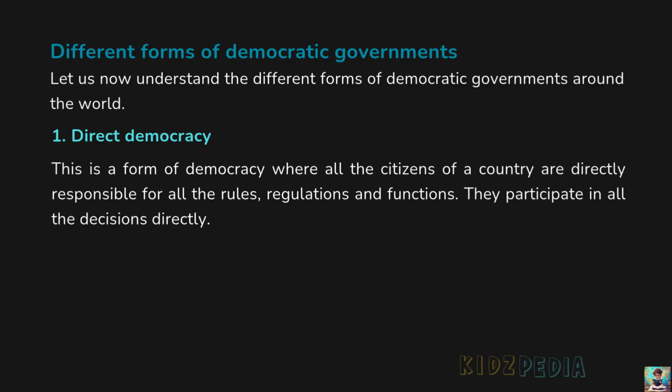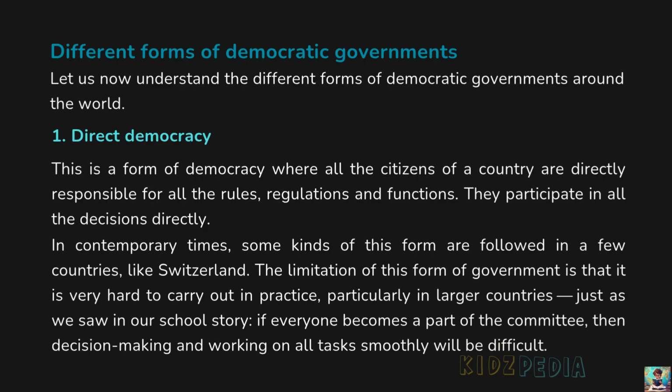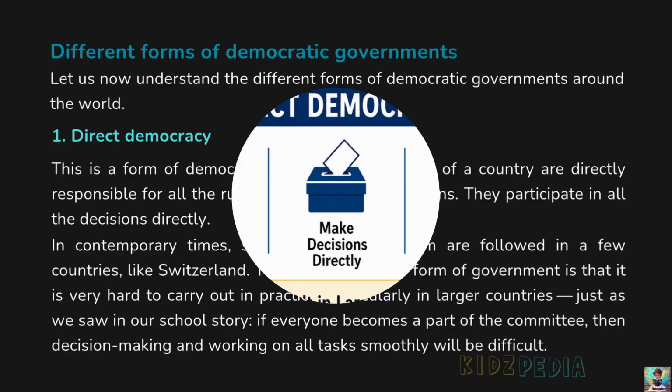Direct democracy. This is a form of democracy where all the citizens of a country are directly responsible for all the rules, regulations, and functions. They participate in all the decisions directly. In contemporary times, some kinds of this form are followed in a few countries like Switzerland. The limitation of this form of government is that it is very hard to carry out in practice, particularly in larger countries, just as we saw in our school story. If everyone becomes a part of the committee, then decision making and working on all tasks smoothly will be difficult.